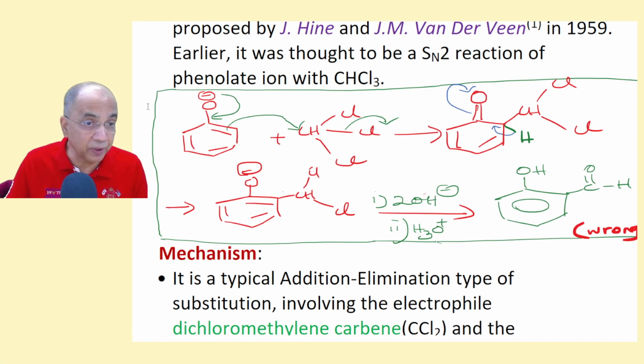In this step, phenoxide was the nucleophile, and in this step there will be two successive SN2 reactions and the nucleophile now will be OH minus to replace this Cl, and ultimately there will be a dehydration from the geminal diol to form the aldehyde.